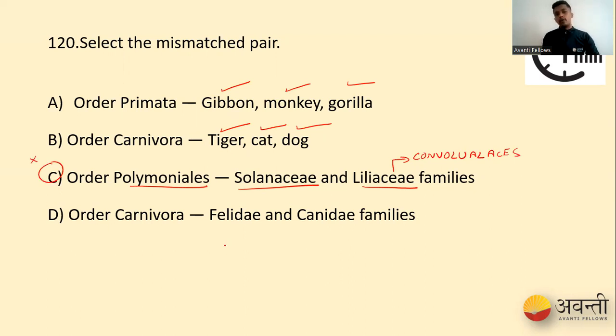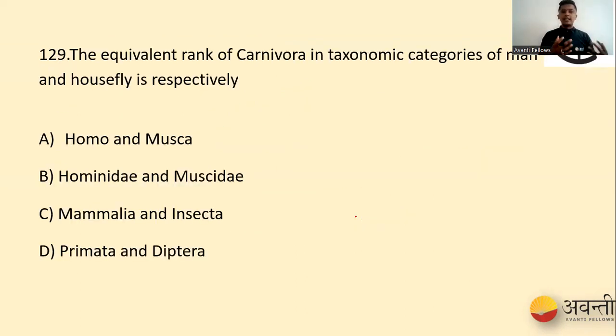Whereas order Carnivora includes Felidae and Canidae, that is, you have your cat family and your dog family. So they all belong to the Carnivora. So even option D is right, whereas option C is wrong. That is why our option is option C. Fine. So we have the next question.